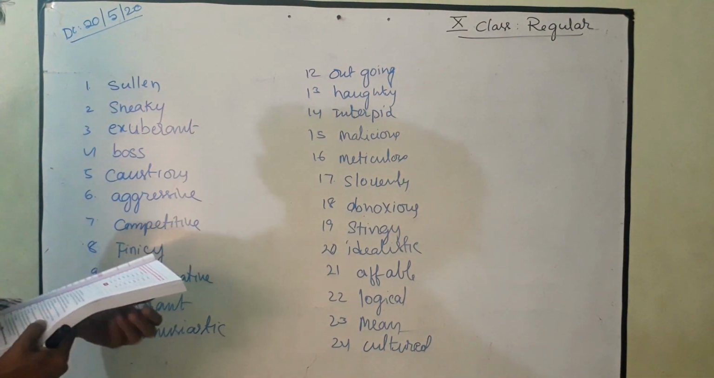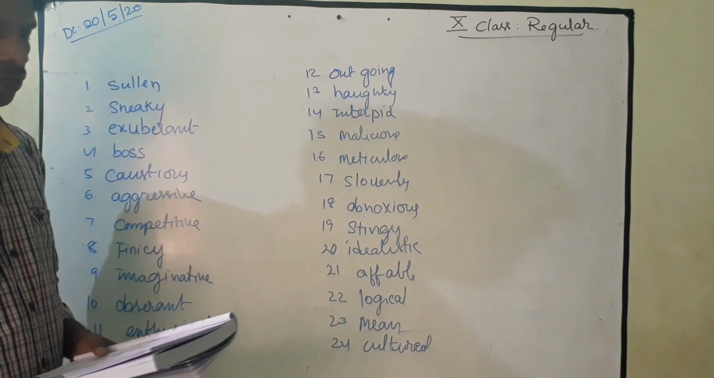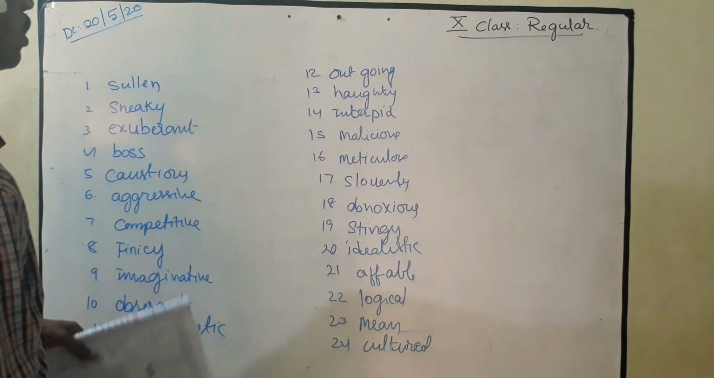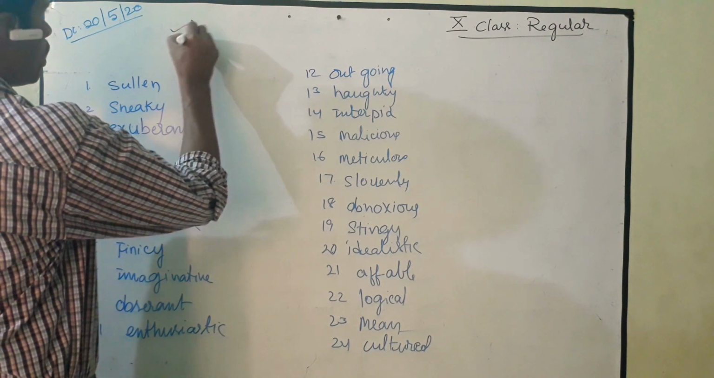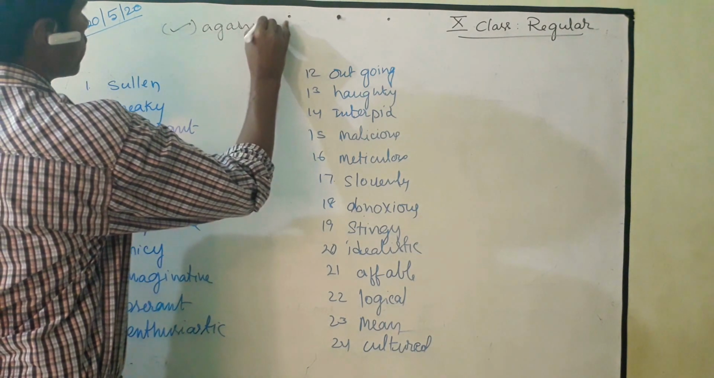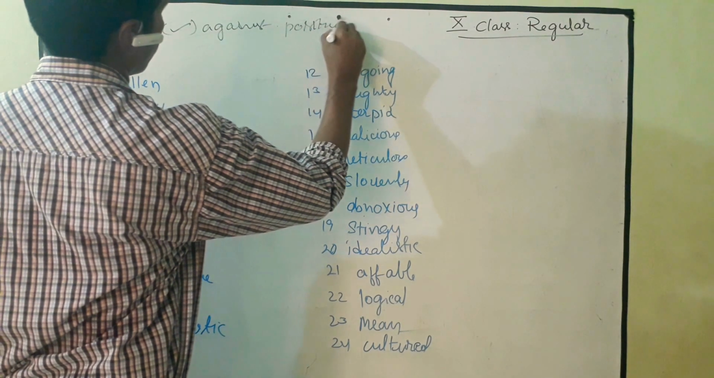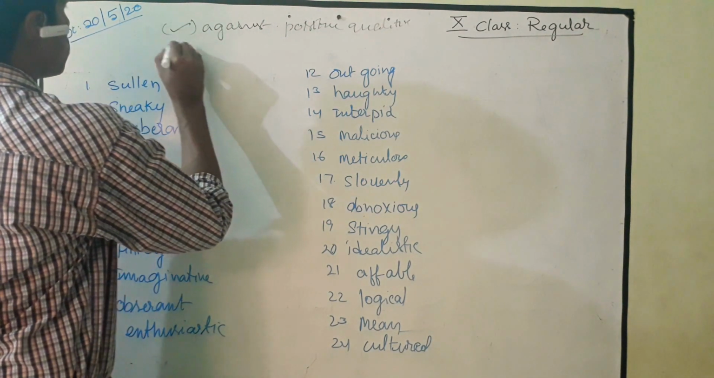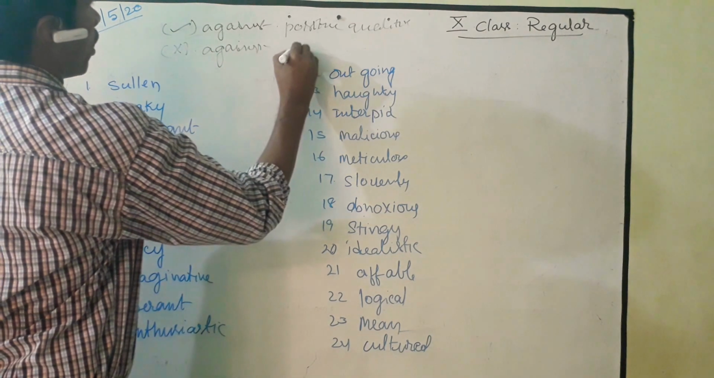Here, see. Here is a list of adjectives which are positive qualities and negative qualities. These are from our textbook also. Tick the mark against positive qualities and tick the mark against negative qualities.